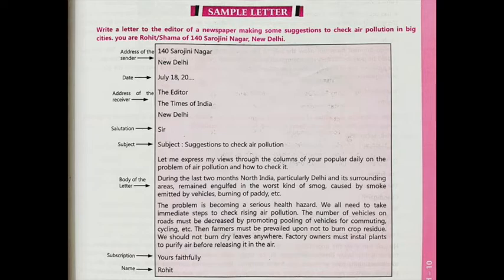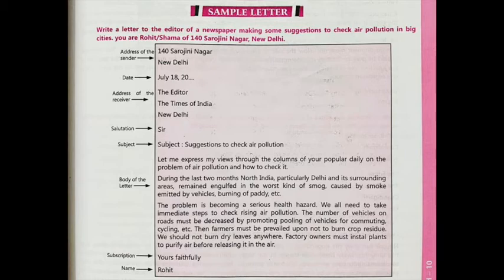So what he wants to say here is that Delhi and its surrounding areas are submerged in the worst kind of smog. And what is smog? Smoke plus fog is called smog. It is caused by smoke emitted by vehicles and burning of paddy. So this is exactly the problem they are facing there.